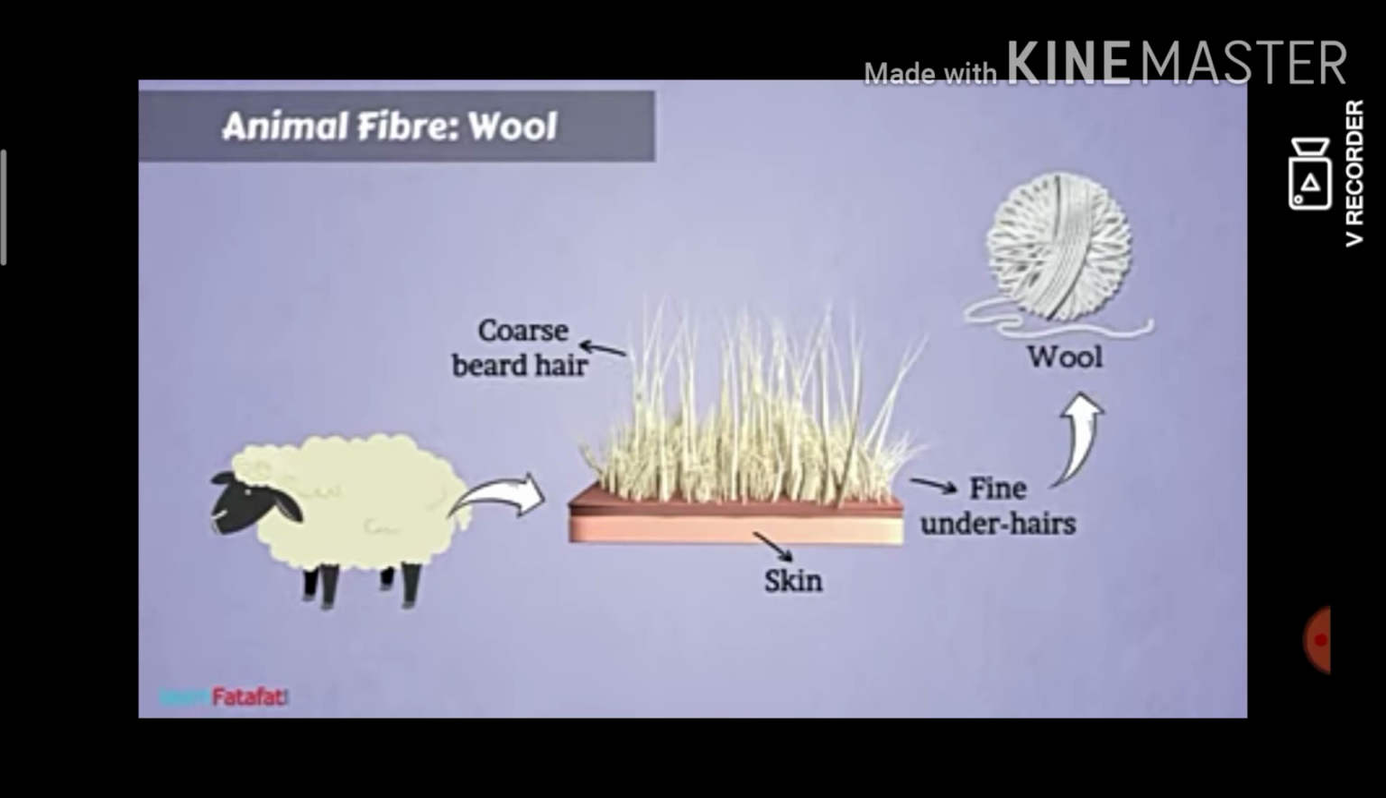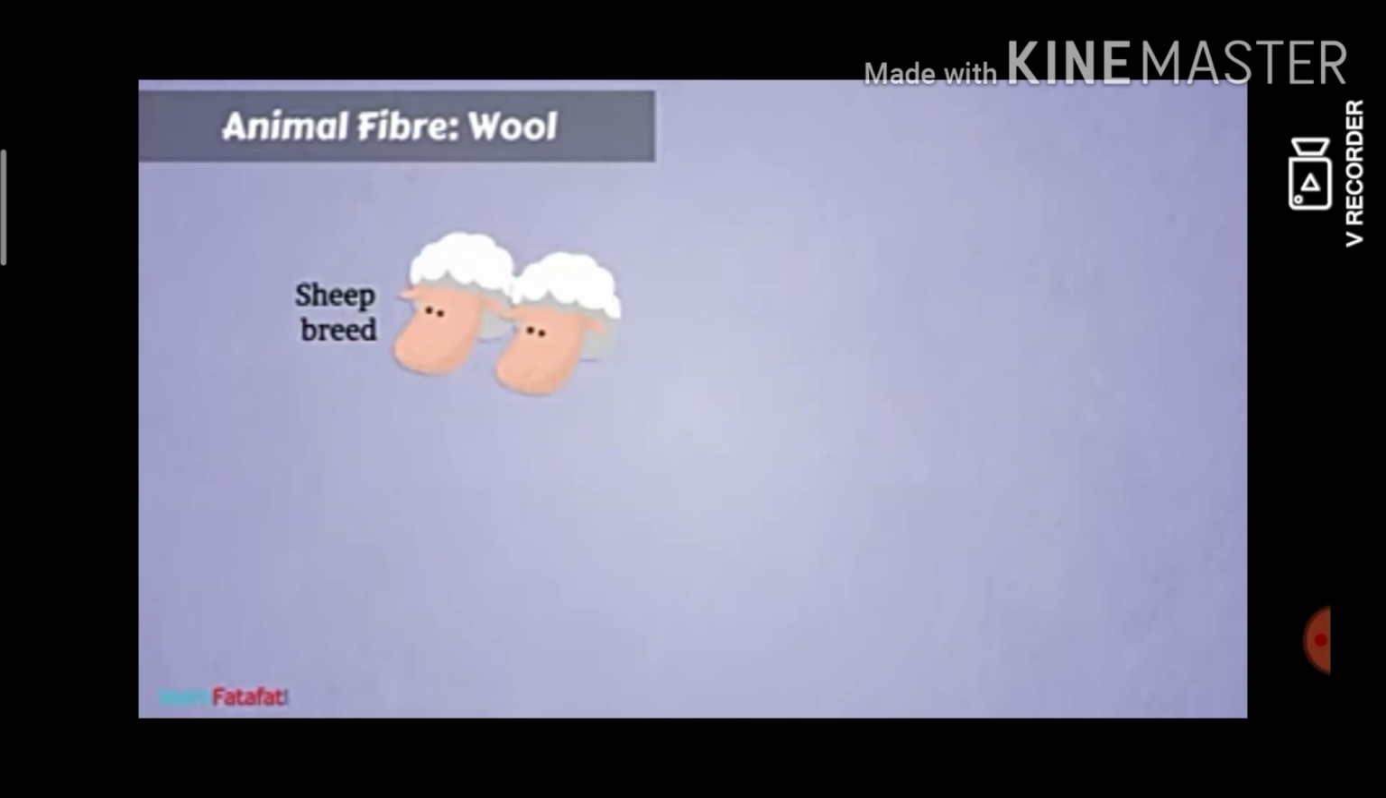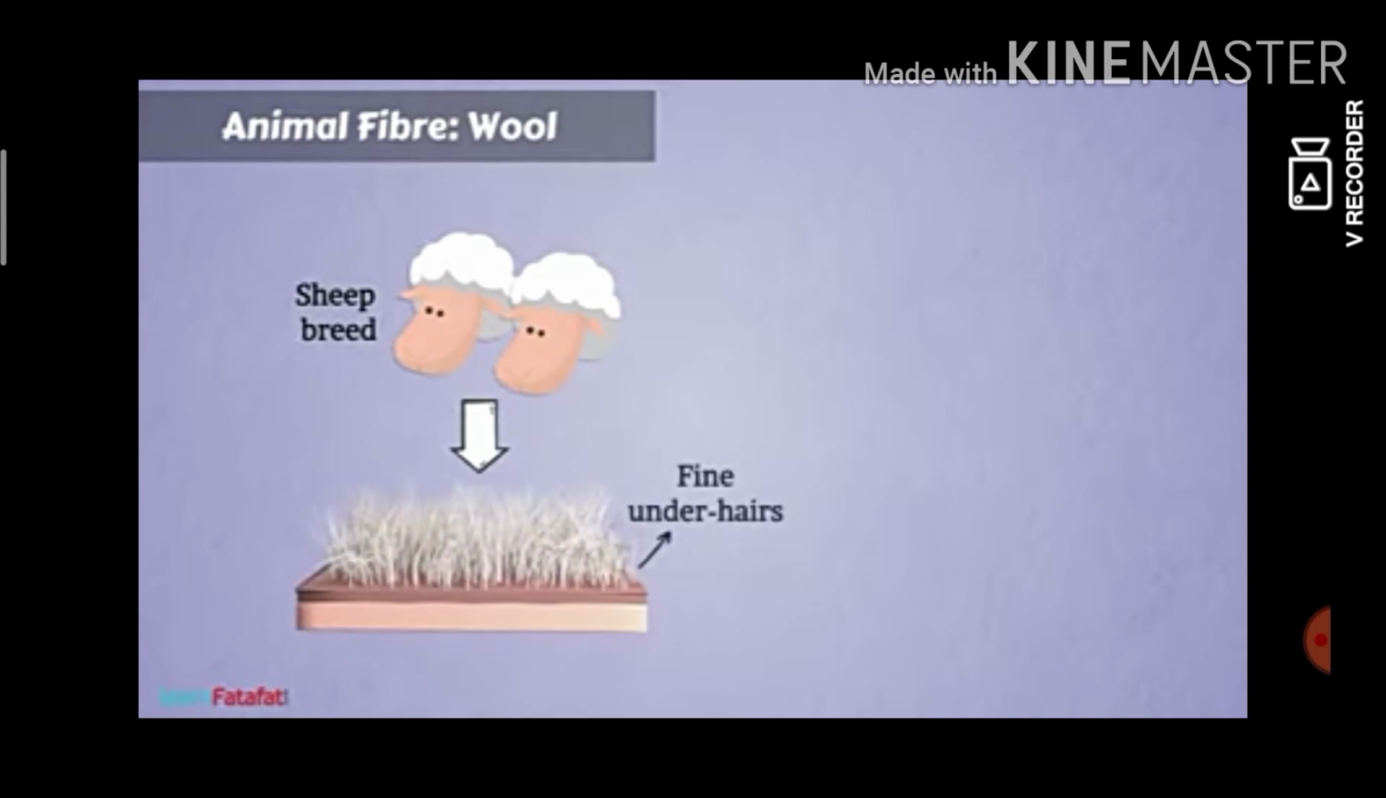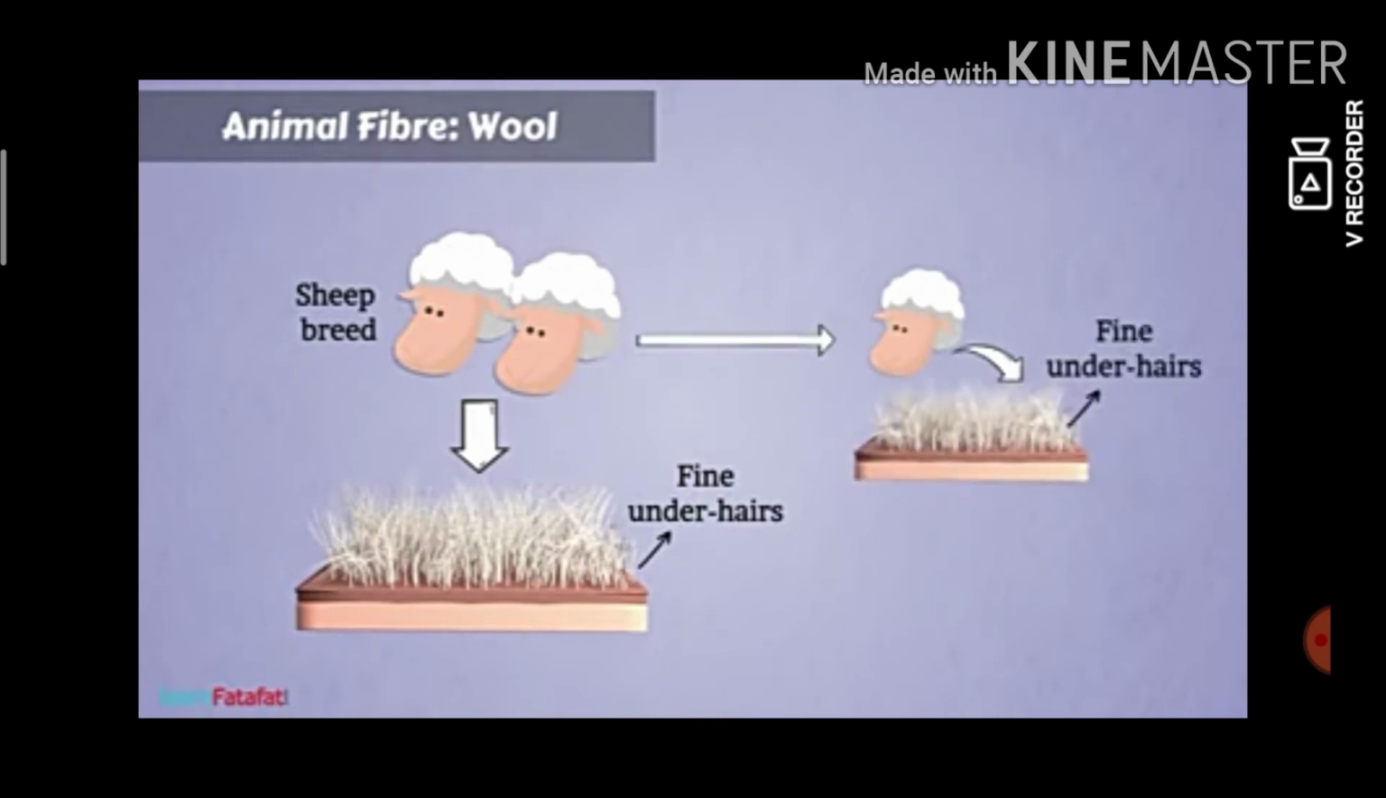There are some breeds of sheep which have only fine underhair. If we select parents which produce only soft underhairs, then they give birth to sheep which will have only soft underhairs. So, it is possible to produce organisms with desired characters by selecting parents with similar characters such as soft underhair. The process is called selective breeding.